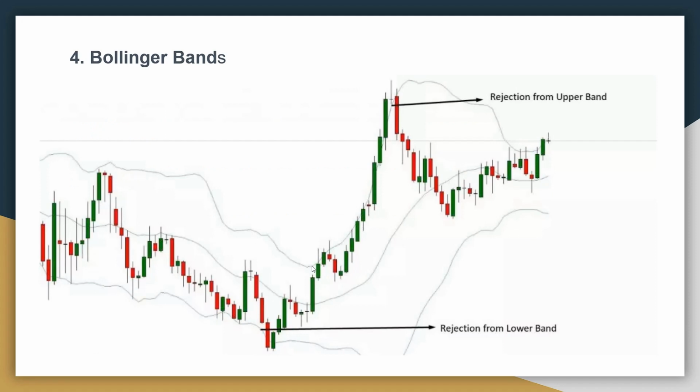This is the chart of Bollinger Band. Here is the rejection of the upper band. Here the price is rejected, and again the price falls. This is the rejection from the lower band, the uptrend, and here is the downtrend.